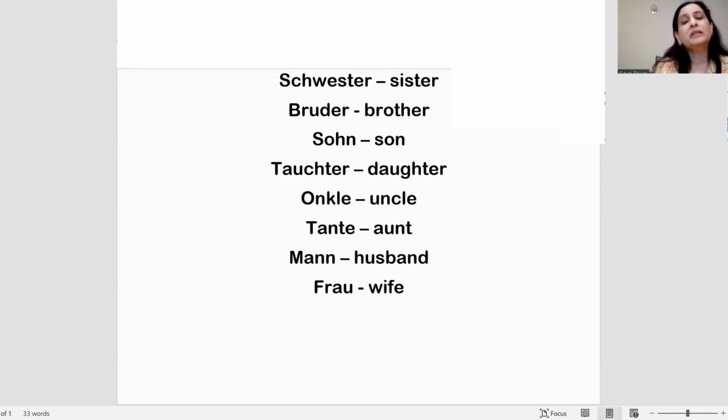Whenever there is an E at the end, after T, there is a rule. Tante with a full E is also correct, it is not wrong. But usually in German colloquial language, the E is a little bit silent.